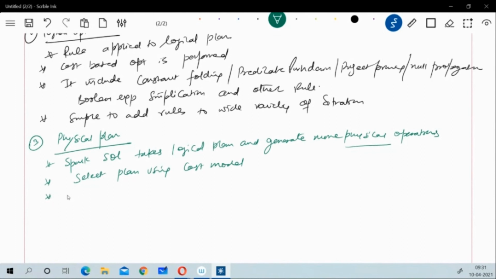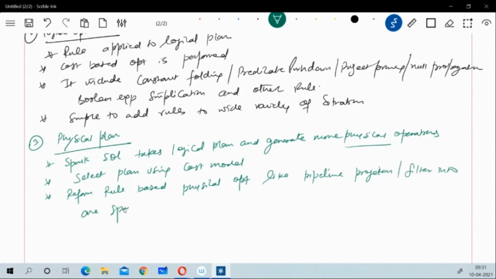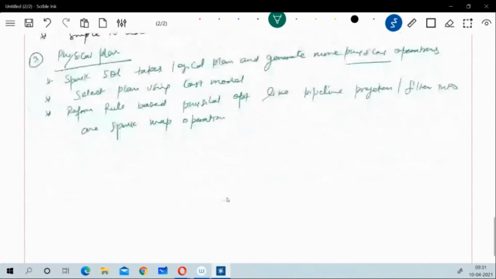Then, not only the cost model, it also performs rule-based physical optimization in step number 1 of this phase, like pipelining, projection, or it can also use filters into one Spark map operation. That means you can also apply filter operations into your map operations. Different rules are there for that.